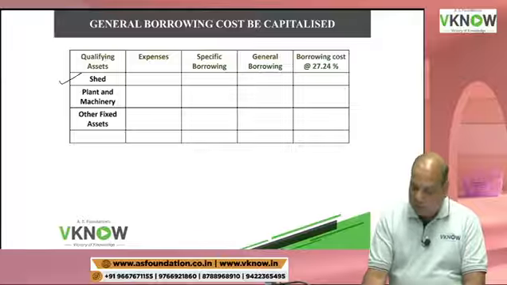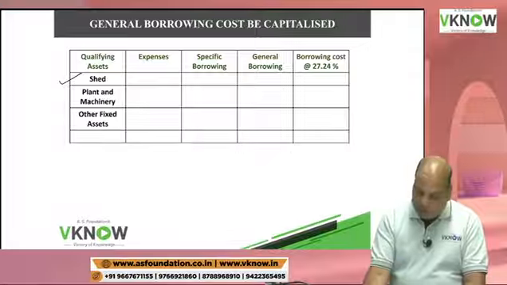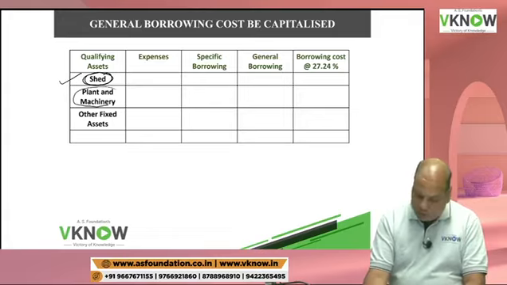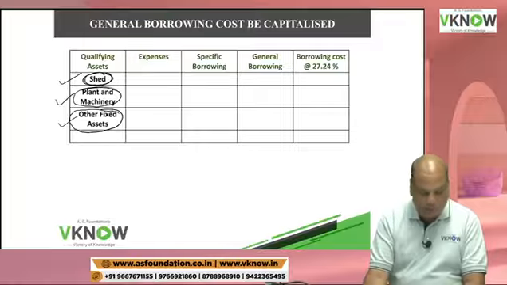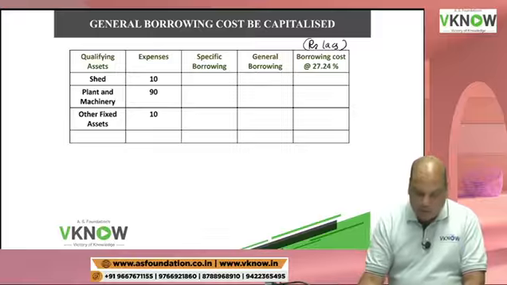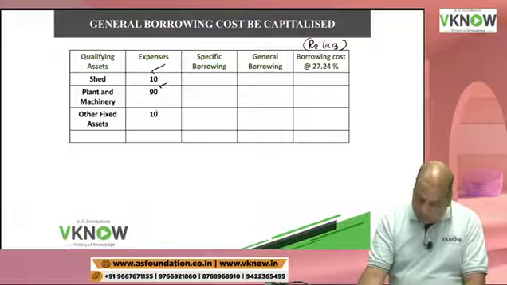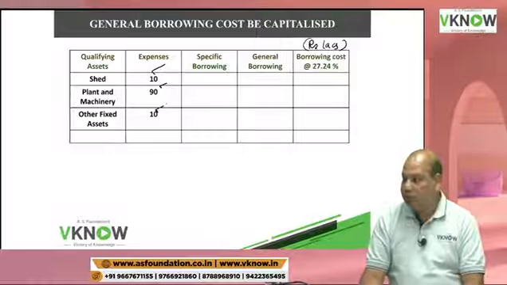Now in the qualifying asset column, first qualifying asset is manufacturing shed, one line blank. Second is plant and machinery. Third is other fixed asset. The question says all of these are qualifying assets. And then in the question, they have given you the expenditure incurred: 10 lakh, 90 lakh, 10 lakh. This is given.